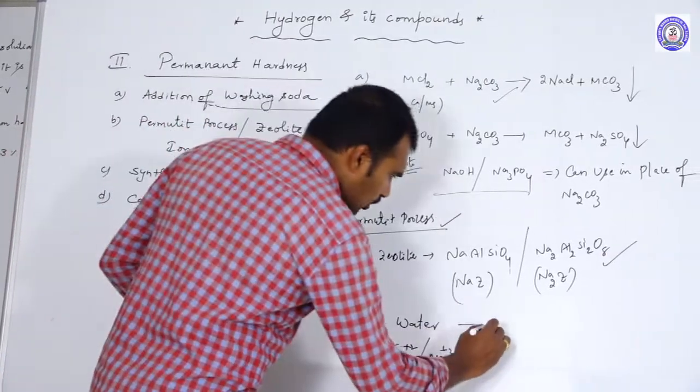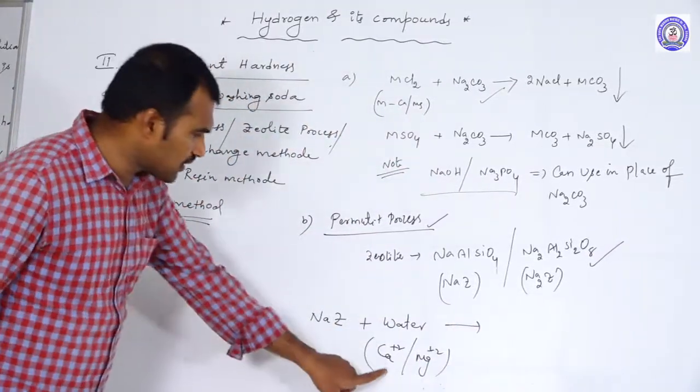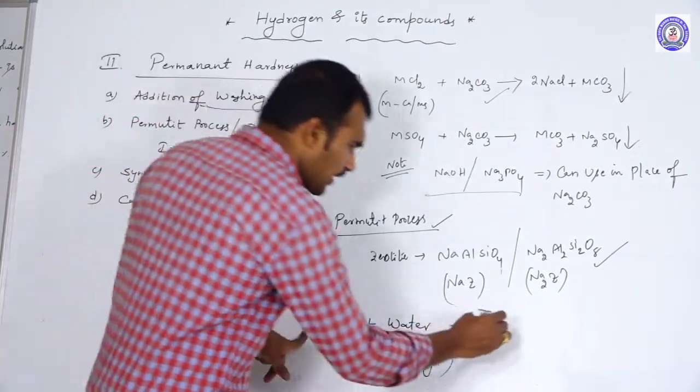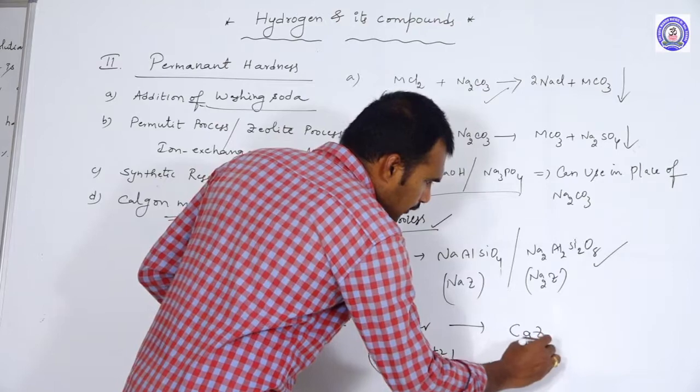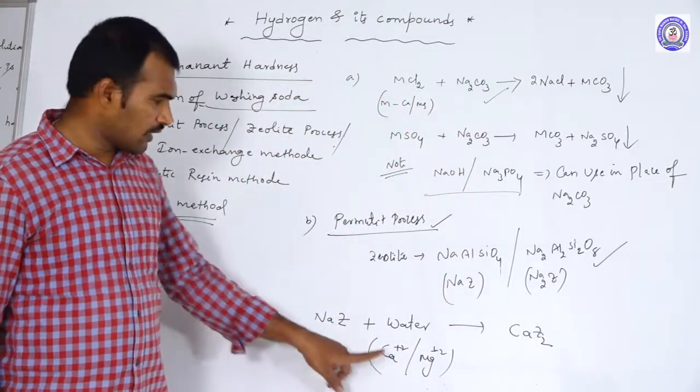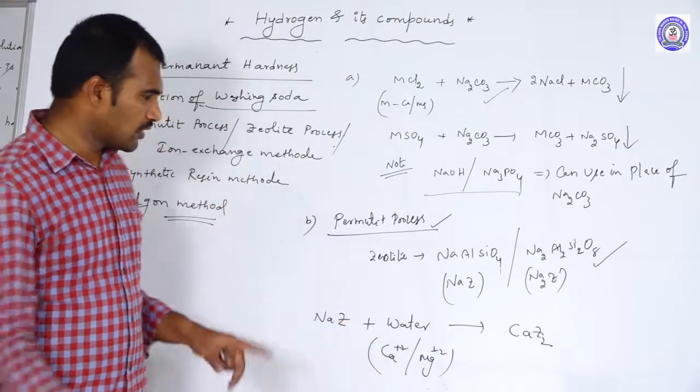Okay, after the addition of this zeolite to this one, what happens? These cations will go and replace what? Sodium. So that we are getting CaZ2. Why? Because sodium is monovalent, but calcium and magnesium are bivalent. So like this, what happened?